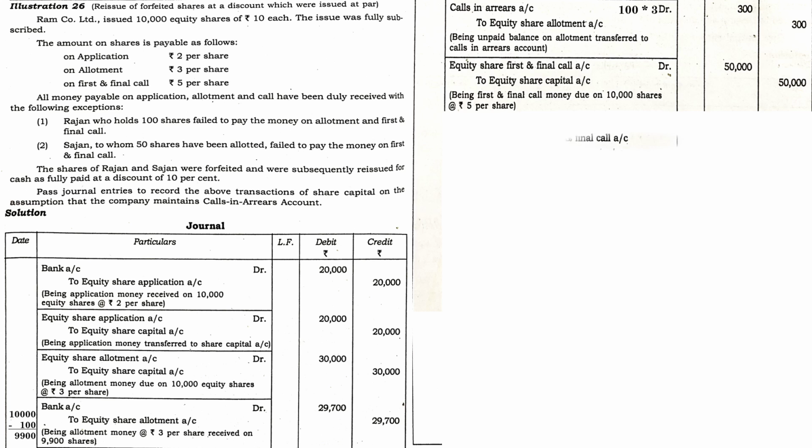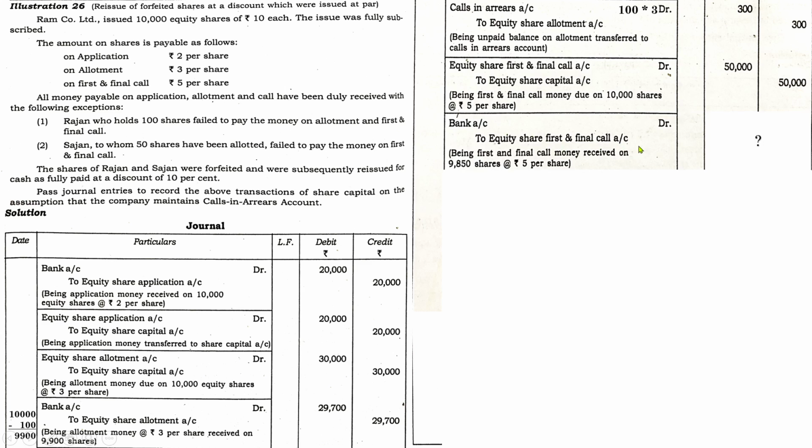So the entry will be bank account debited to equity share first and final call. The amount will be, it is not out of 10,000 the company is going to receive the amount, it is out of 9,850. And remember, while finding out the amount, don't go directly deducting the calls in arrears for 10,000 shares, because out of 10,000 the company already lost 100 shares. So now the company is having only 9,900 shares in hand. For those shares only the company is going to receive any amount, because already the company is not going to receive any amount on 100 shares.